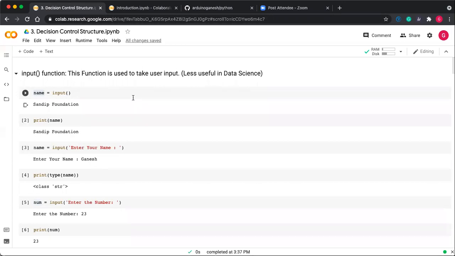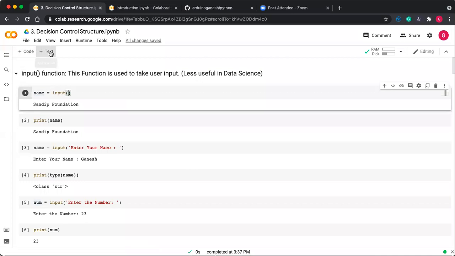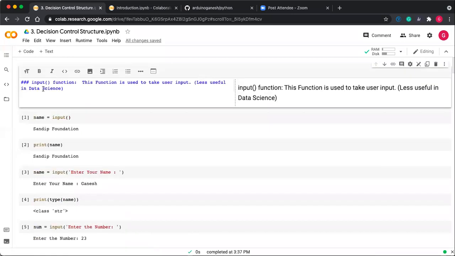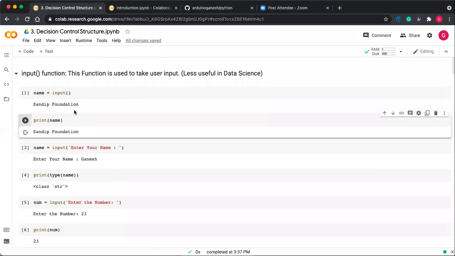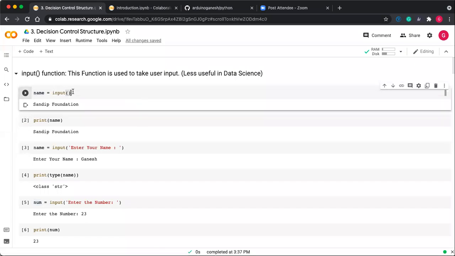Just click on the new notebook, and there are two types of cells: code cell and text cell. This is the text cell, and this is the code cell. Whatever statement you want to execute, just type that statement and press Shift+Enter, or Ctrl+Enter, or otherwise click on this.